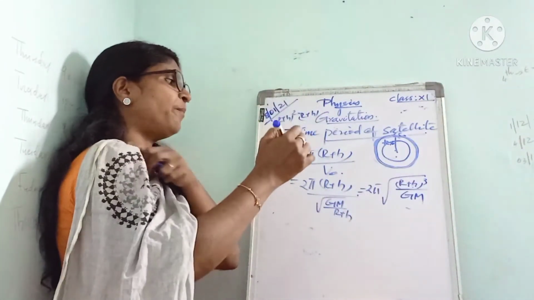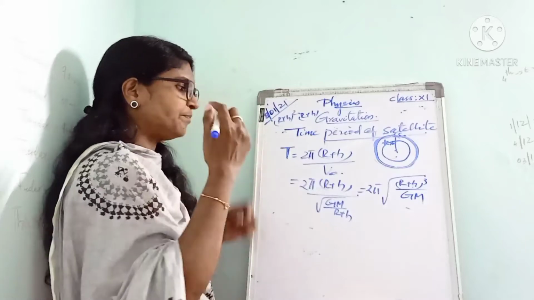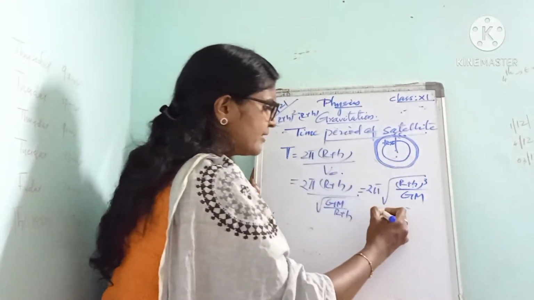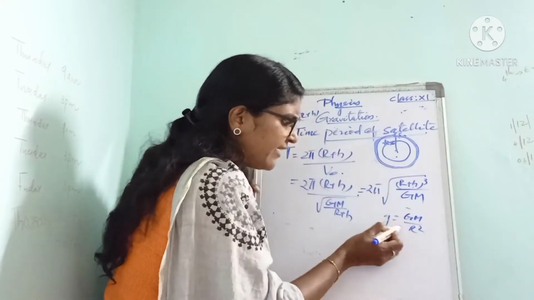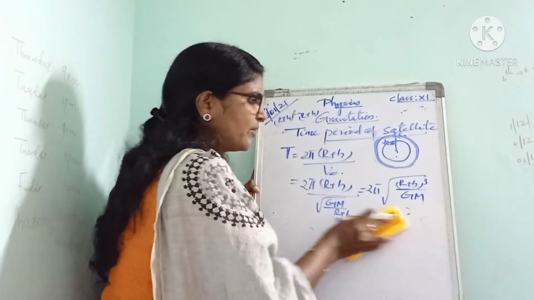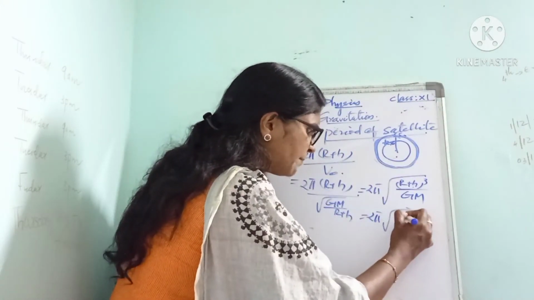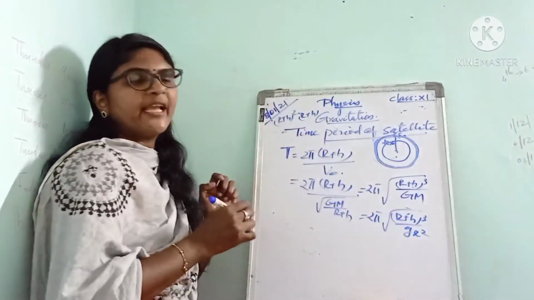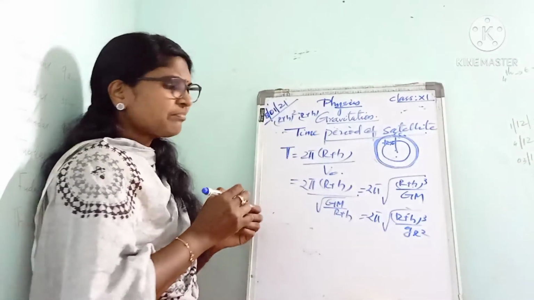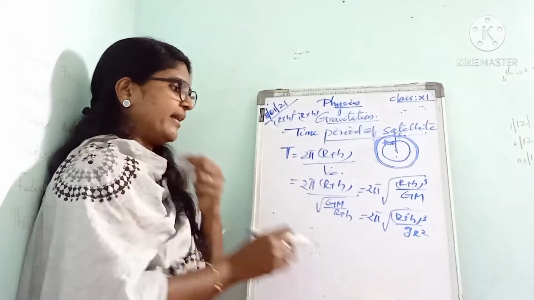So we got 2 pi into root of (r plus h) the whole cube divided by GM. But small g is equal to GM by R square, so instead of GM we can write gR square. Which is equal to 2 pi into root of (r plus h) the whole cube divided by gR square.